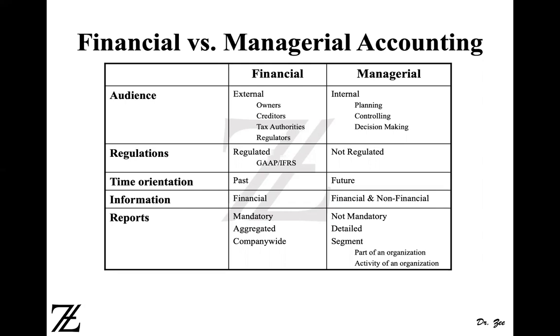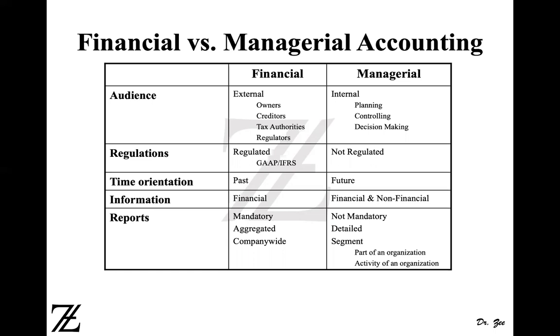And the information presented in the financial statements is financial, right? You will see the dollar amounts, the sales figure, the cost of goods sold, the amount of selling and administrative expenses, and so on and so forth. Whereas in managerial accounting reports, you can see financial and non-financial data. You can see all those budgeted sales, budgeted cost of goods sold.